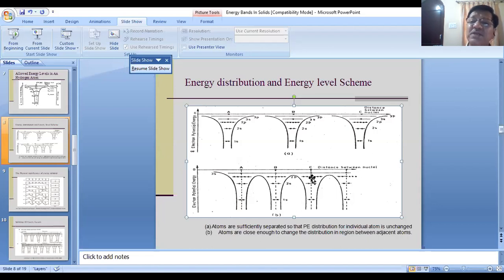So these electrons are neither free nor bound, of course, but they are localized. They are not free. They are associated with their parent atom. But the 3s electrons of atom A, atom B, atom C, atom D, and so on are free in the crystal. They are not tightly bound. They are not localized to their parent atom. They are free. They are moving in a crystal.